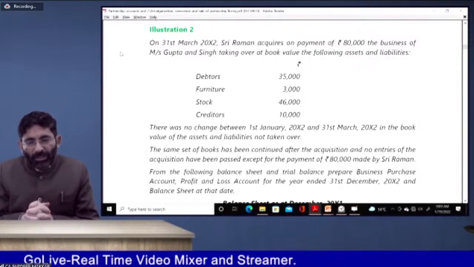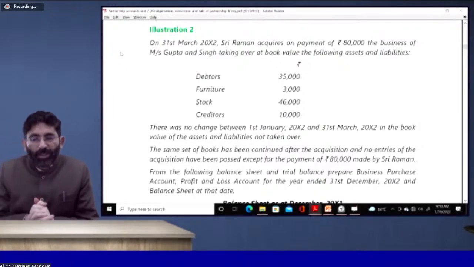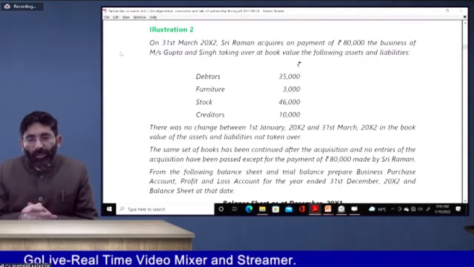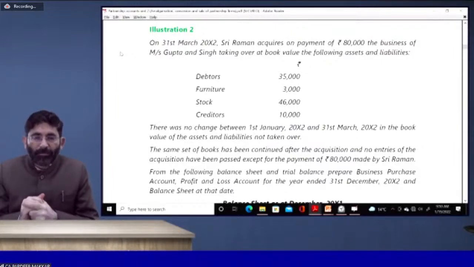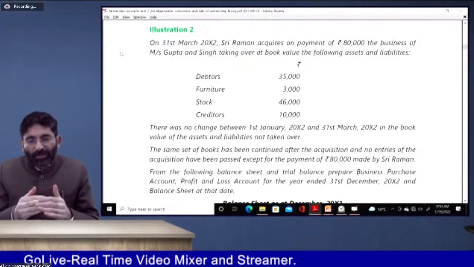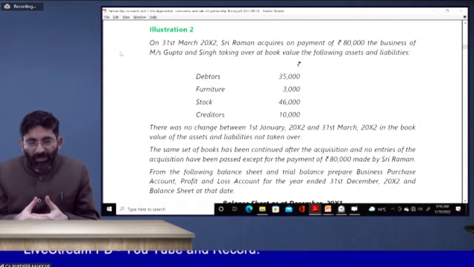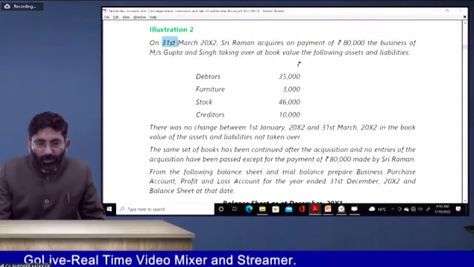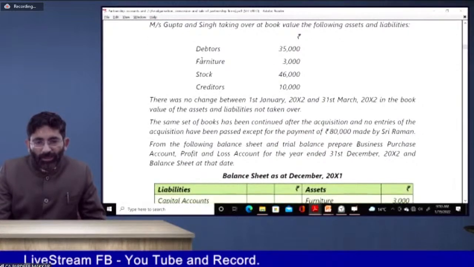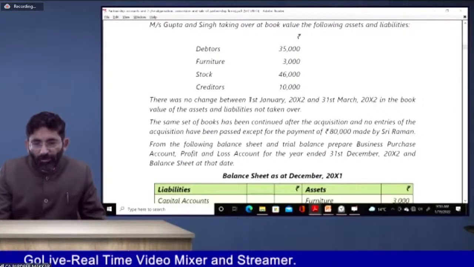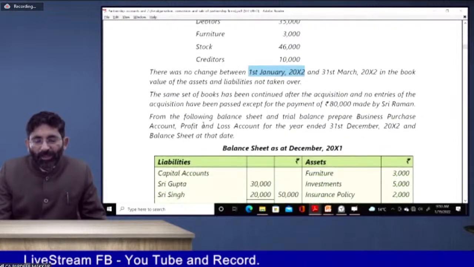So Sri Raman acquires the business of Gupta and Company, and the same set of books are to be continued after the acquisition, and no entries of the acquisition have been passed except for the payment of rupees 80,000 made by Sri Raman. So this is made clear that the set of books are continued for the next 3 months, as the work has been done on 31st of March 2012. But he says from 1st January to 31st March, the book value of assets and liabilities not taken over remains unchanged.